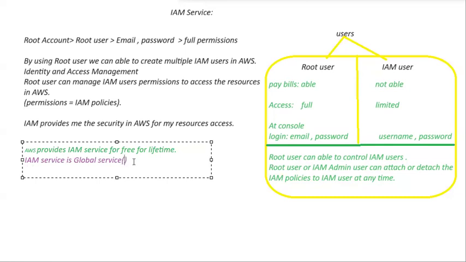Sir, can you provide me similar examples of global services? Yeah. Examples of global services are Route 53, which is also a global service, and S3 is also an example of a global service, and so on. There are only a few services which are global. Among these, IAM is also a global service. We can see the users who are present globally. That means if you create a user in the Mumbai region, you can see that user in the Hyderabad region as well. That's why you can say IAM is a global service.